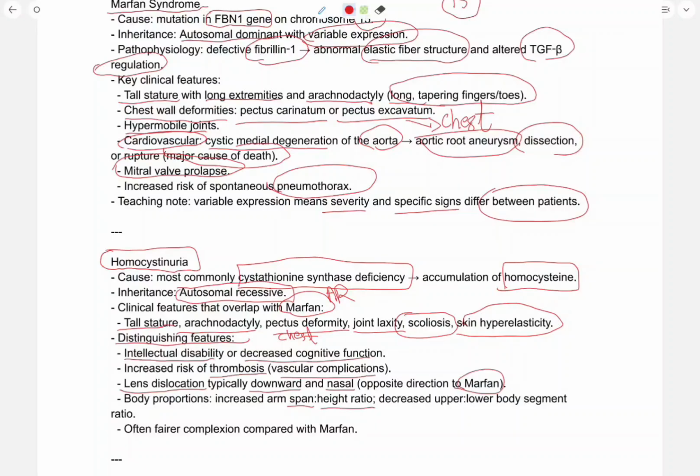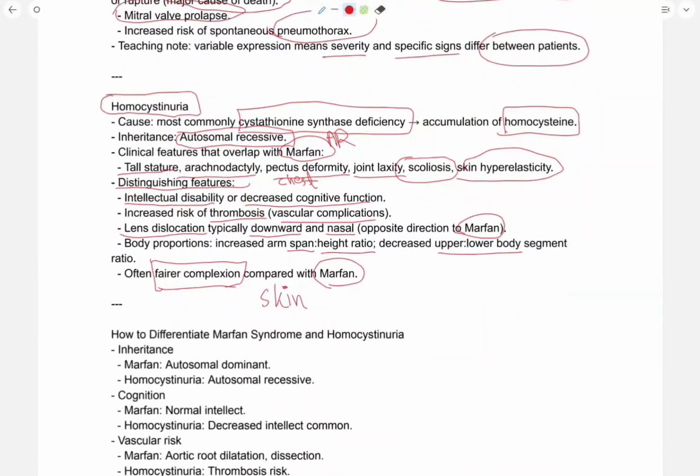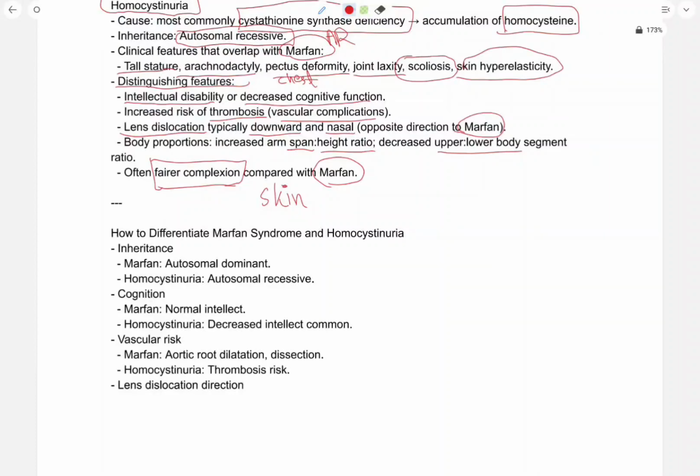Body proportion: increased arm span to height ratio, decreased upper to lower body segment ratio, often fair complexion compared with Marfan. Fair complexion means the skin is normal, there are no defects in the skin. In homocystinuria the complexion is fair, as compared to Marfan syndrome, where there are some defects in the skin also.